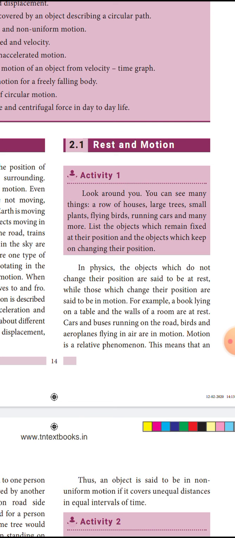So, motion is a relative phenomenon. If the car and bus are running on the road, they are moving from one place to another place, so they are said to be in motion. Birds are flying and aeroplanes are flying in the sky, so these are in motion. These are the examples of motion. Motion is a relative phenomenon.